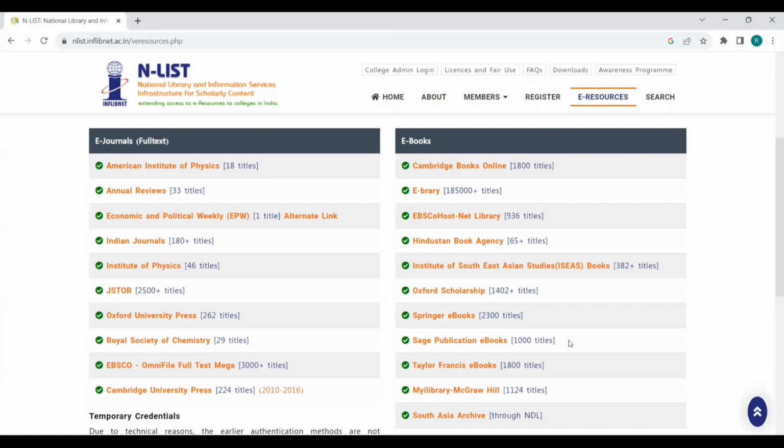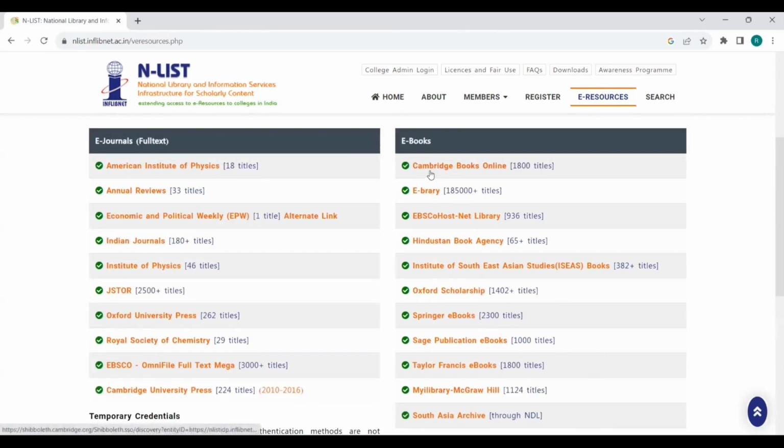Actually, I am also one of the beneficiaries of this ebook during our AICTE visit. During the AICTE visit, they check the digital library. Our college has used these N-LIST databases to download ebooks. So thanks to N-LIST databases.